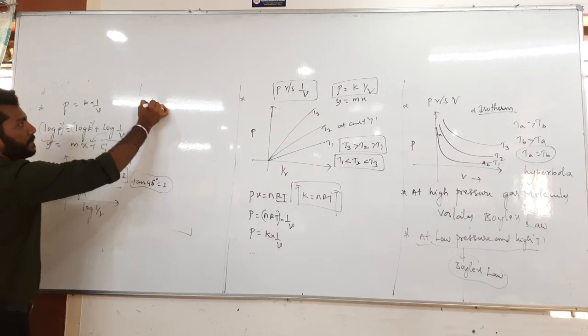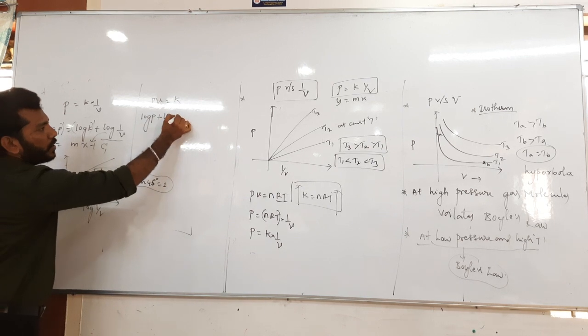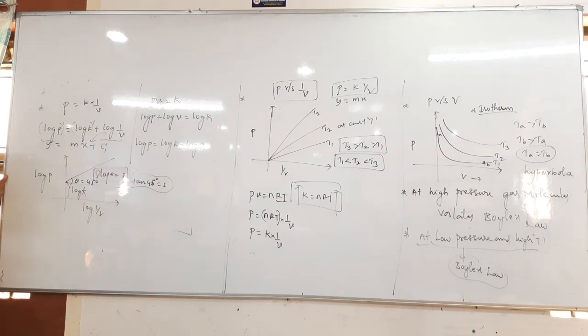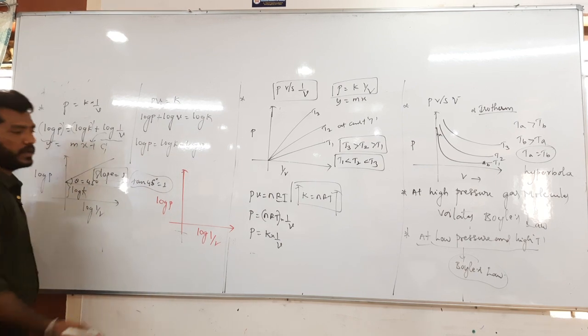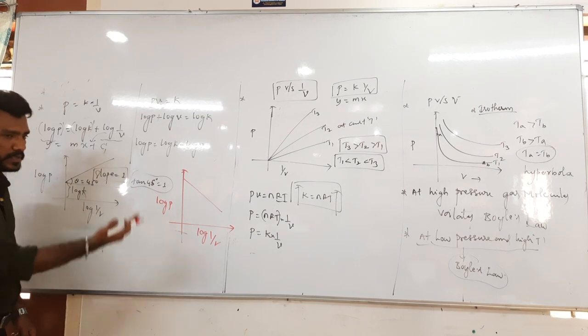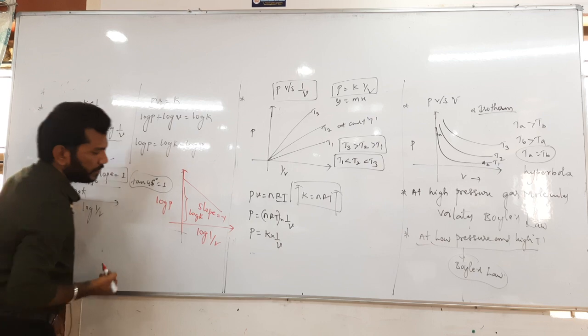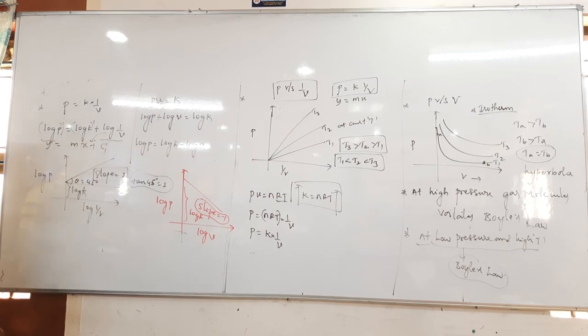Let us take another equation, PV equals K. Again apply log: log P plus log V equals log K, so log P equals log K minus log V. Plot the graph between log P versus log V. What do we get? A negative, decremental form. The slope is negative 1, because of the minus sign, and the intercept is log K.